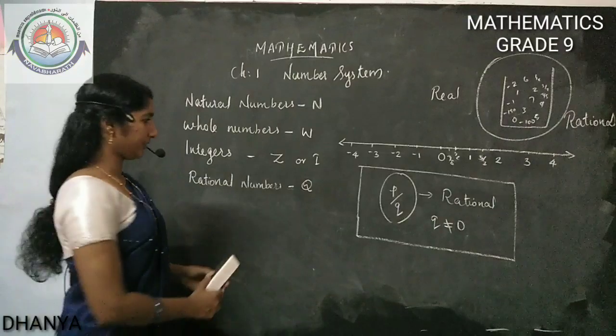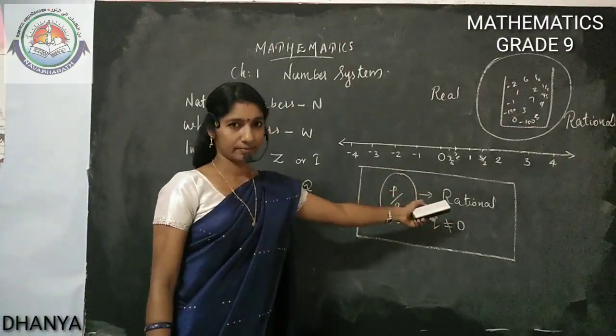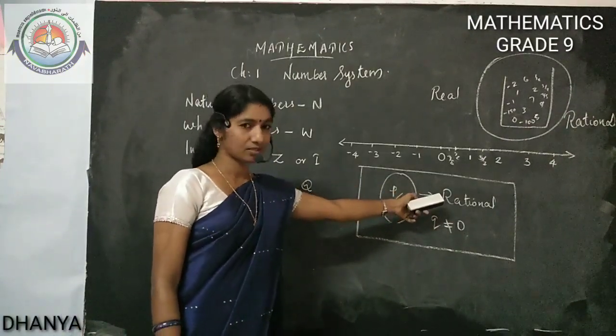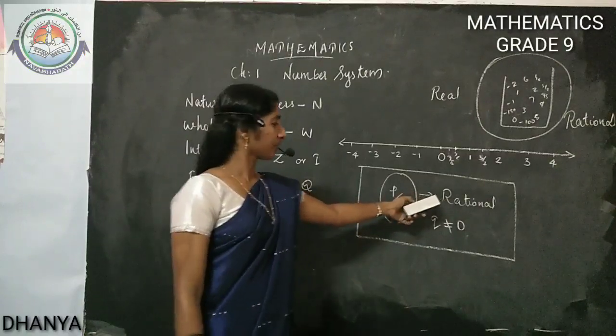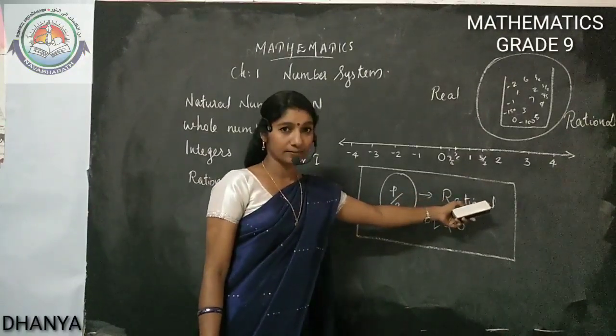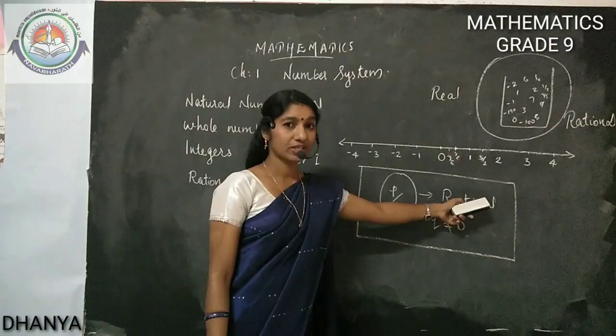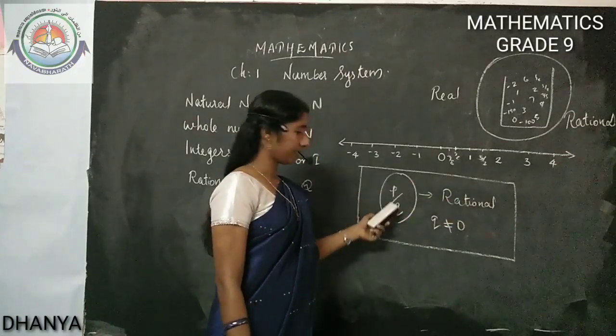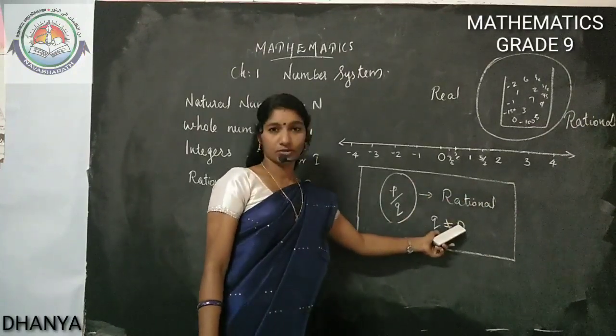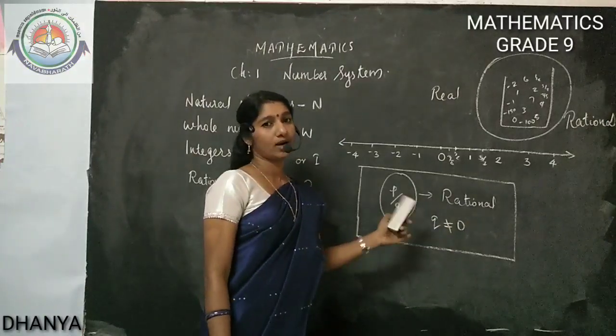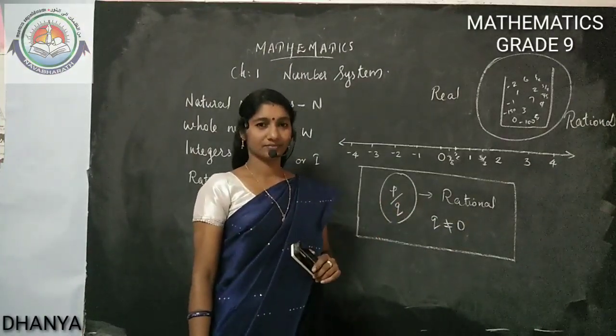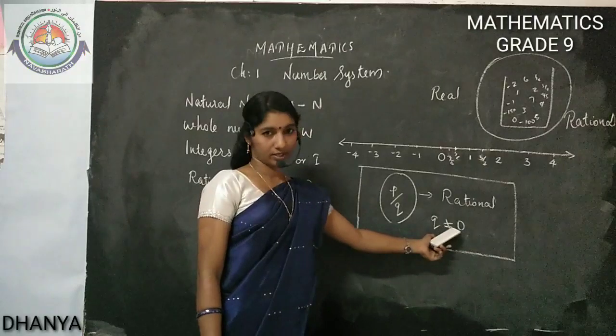And below, write the definition of rational numbers from your textbook. Just note it down now roughly. Rational numbers are the numbers which can be written in the form P by Q where Q is not equal to 0 and P and Q are integers. Very important, this Q not equal to 0.